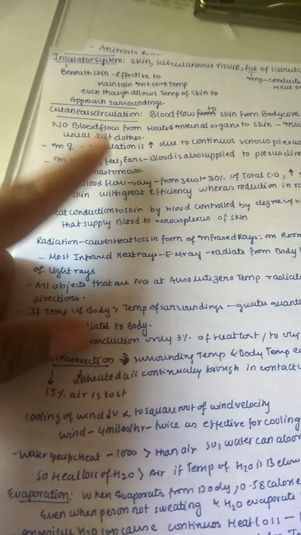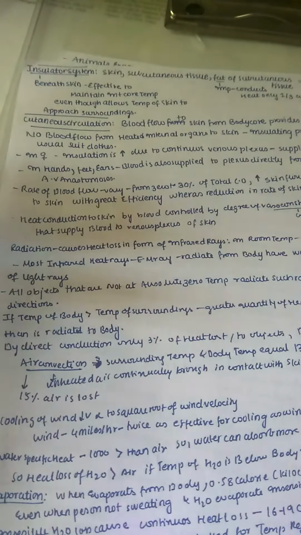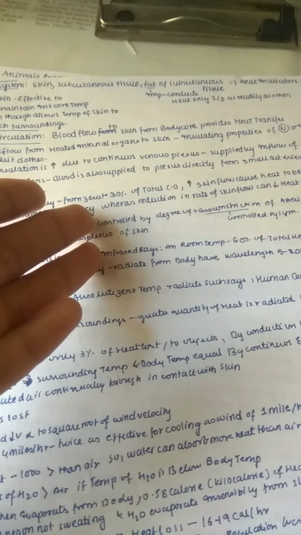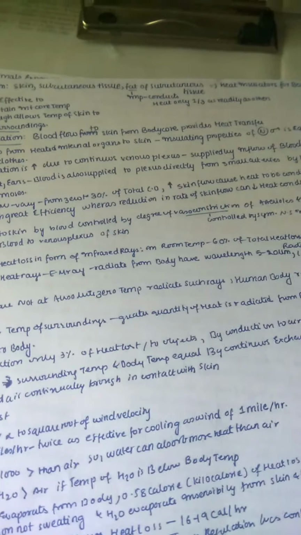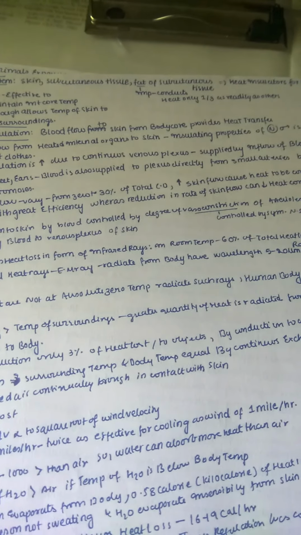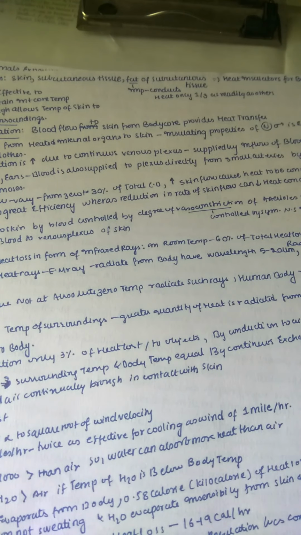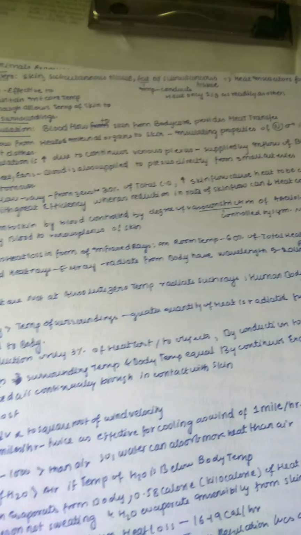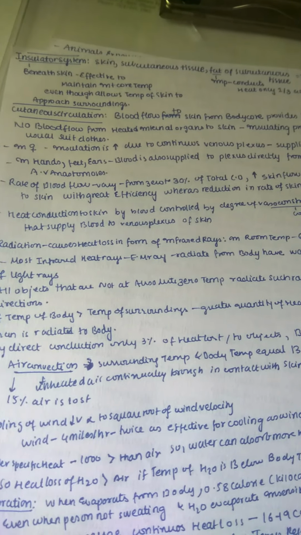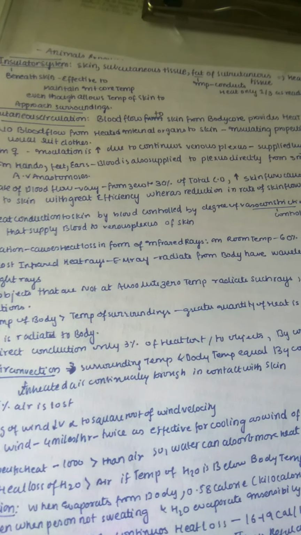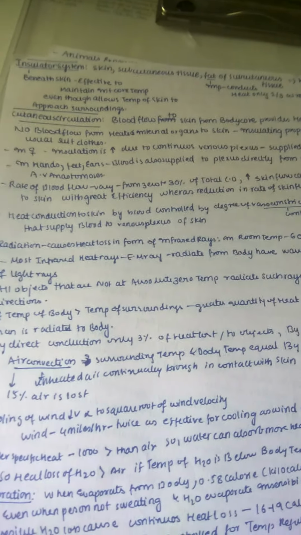In a female, the insulation is very high when compared with male, due to continuous venous plexus which is supplied by inflow of blood from the skin capillaries. So always remember that when there is higher blood flow to our skin, lots of sweating goes on and heat is lost from our body, and it is always maintained at a normal temperature. Females also have more insulation because of more adipose tissue when compared with male.